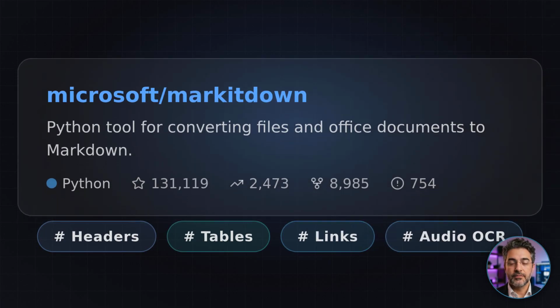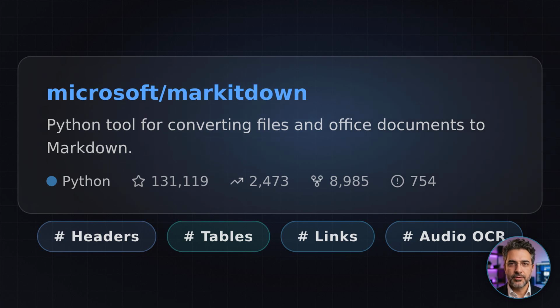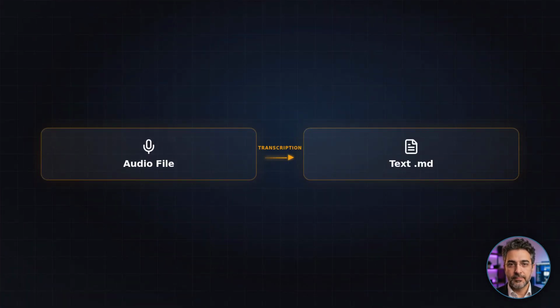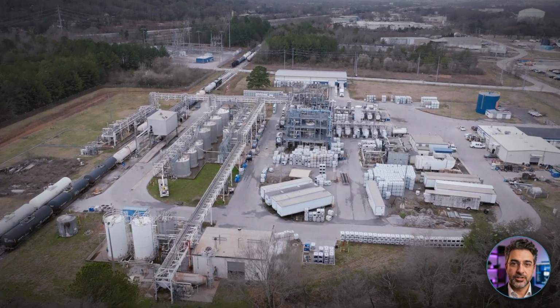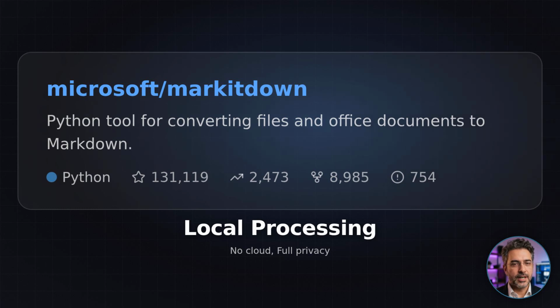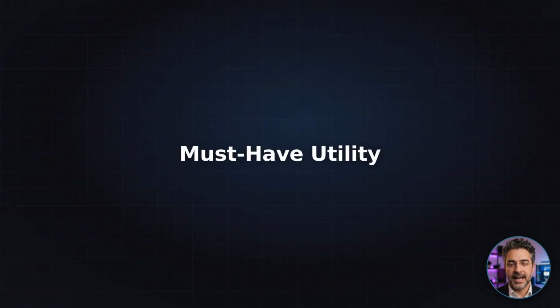What sets this apart from basic converters is the focus on preserving headers, tables, and links. It even handles audio by providing speech transcription into the Markdown output. That's actually impressive for a lightweight utility. If you're building RAG pipelines with LangChain or AutoGen, you need this. It runs locally with your process privileges, so keep an eye on security when processing untrusted files. It's a must-have tool for any AI developer.